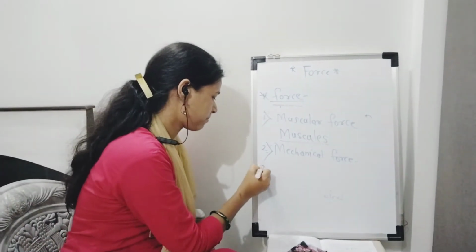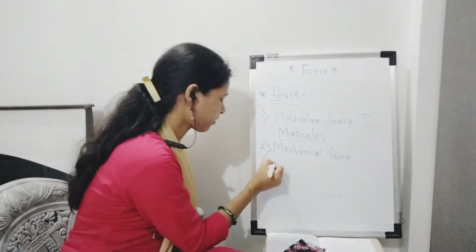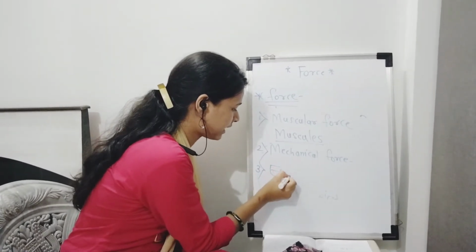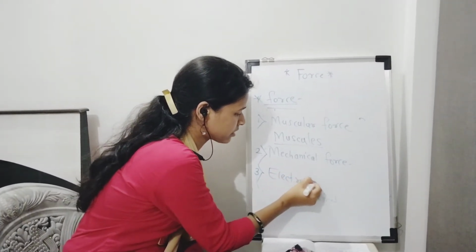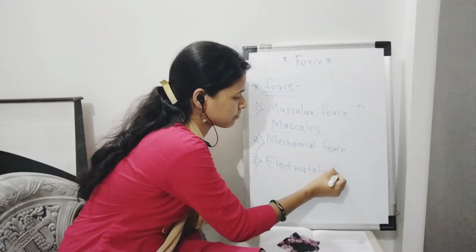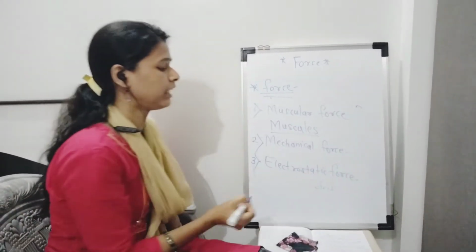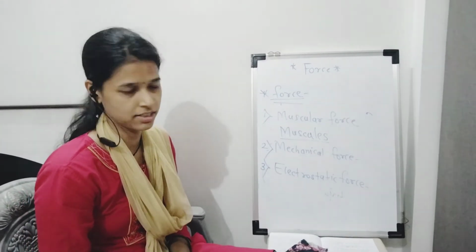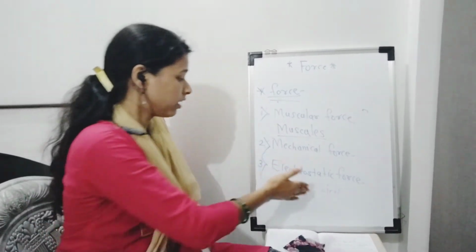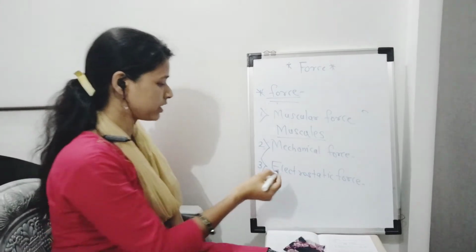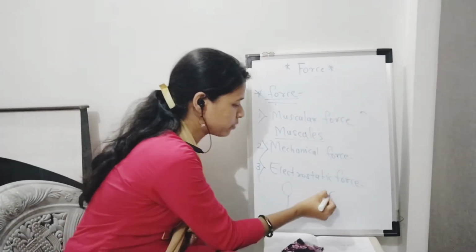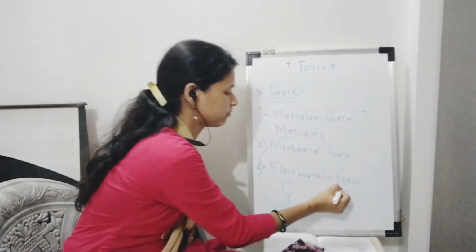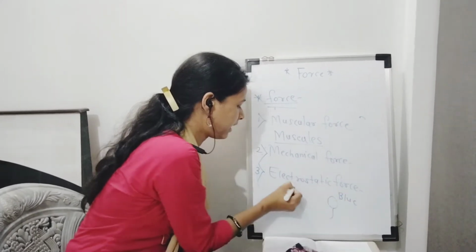The third type is electrostatic force. Electrostatic force means the force that is applied due to charge. For example, here are two balloons, a blue balloon and a red balloon.